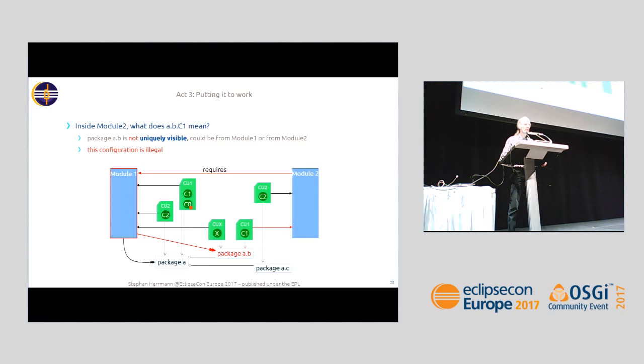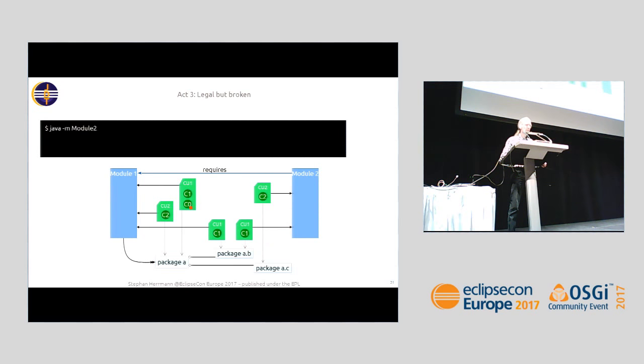There is some sense behind this because package level access across module boundaries may be a little non-obvious, a little dangerous. So that's the rule. Not or uniquely visible is what makes a difference. Let's remove the edge. So this is a legal program. We can execute it, right? I omitted some module path command line options, and we can wait. The compiler told me this is a legal program. The JVM says no, I don't like that program, and the error message we get is package a.b in both module 1 and module 2, even if I don't have any location that requests to look at both of them.